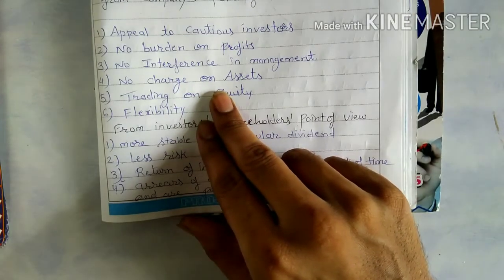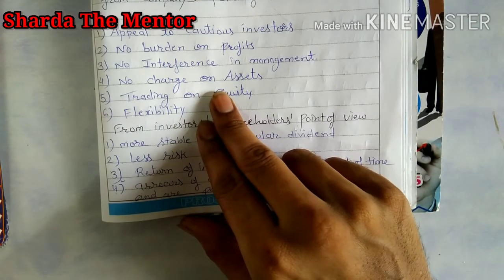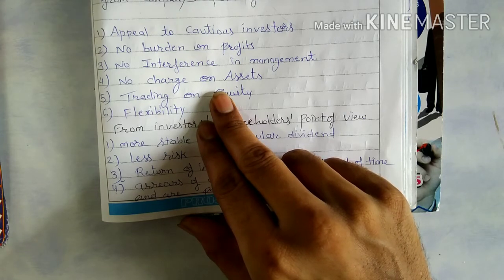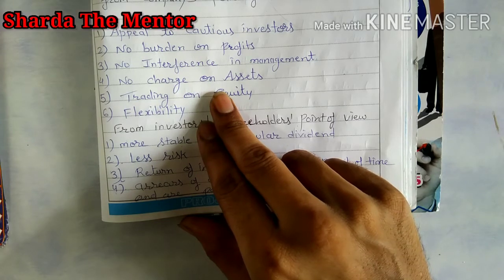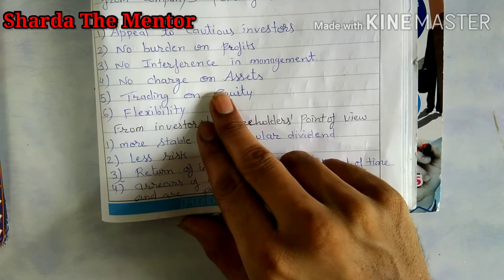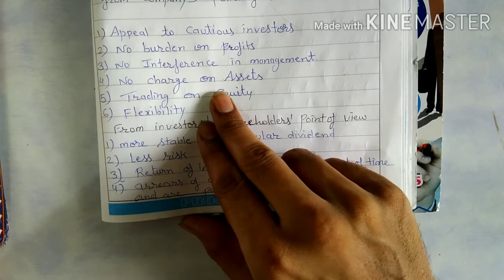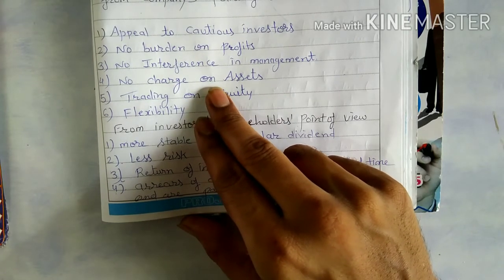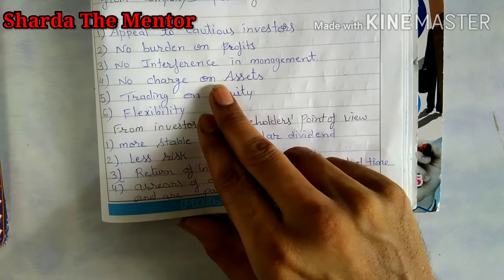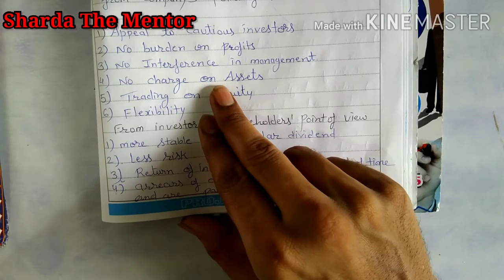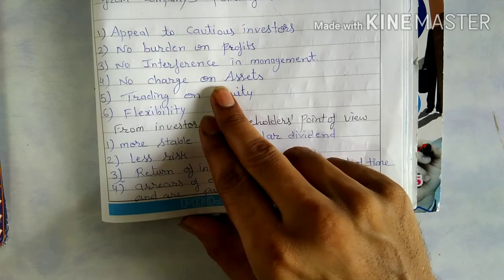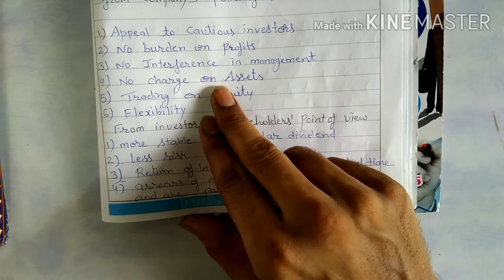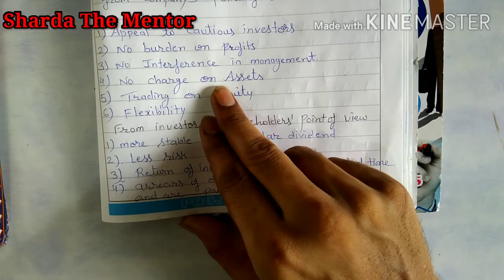No charge on assets, as we already discussed at the time of equity. No charge on assets, because preference shareholders are considered owners of the company. If preference shareholders are considered owners, it is not possible that the company will give any assets as a mortgage to them, as they would if they took a loan instead of capital.